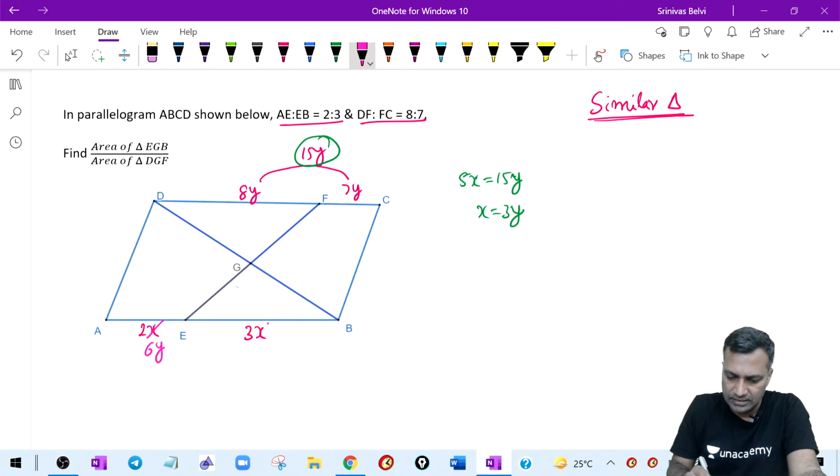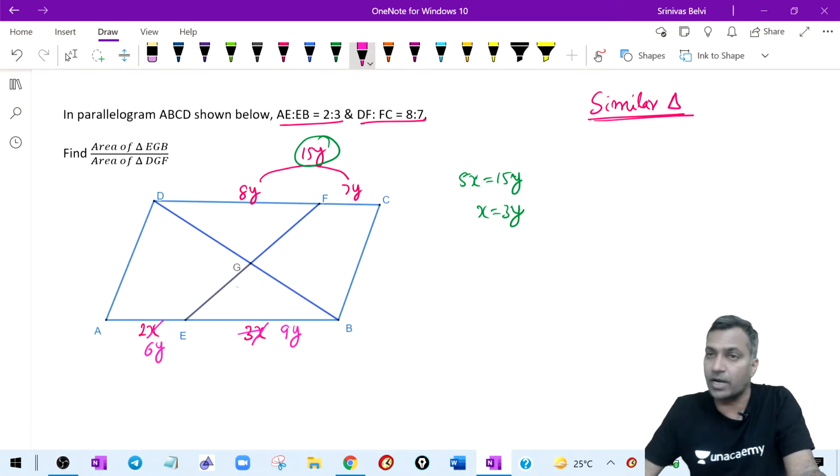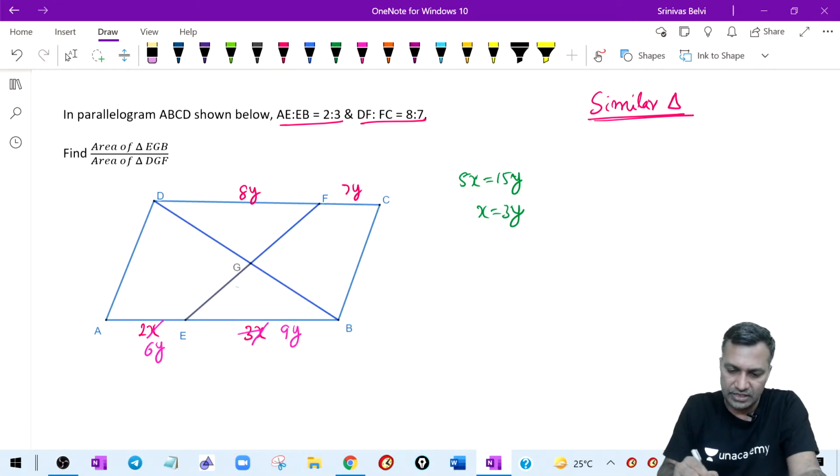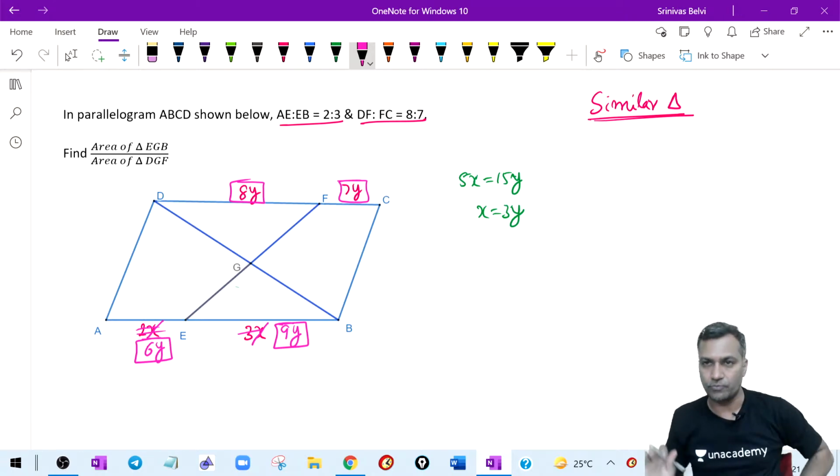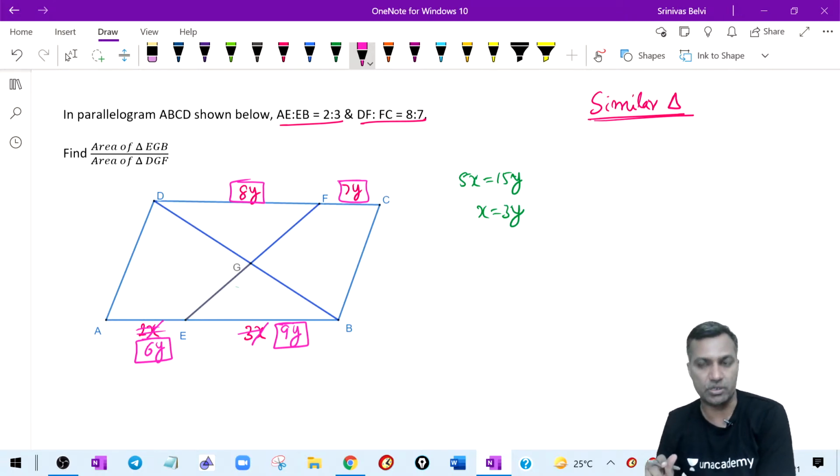Okay, so wherever x is there, put 3y there. Therefore, this measurement instead of 3x would now become 9y. Good enough. So now everything is in terms of y. Here, this is 8y, this is 7y, this is 9y, and this is 6y. Everything is in terms of y now, all in one particular unit of measurement.